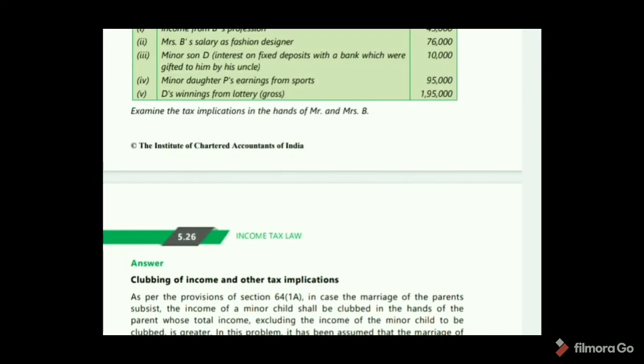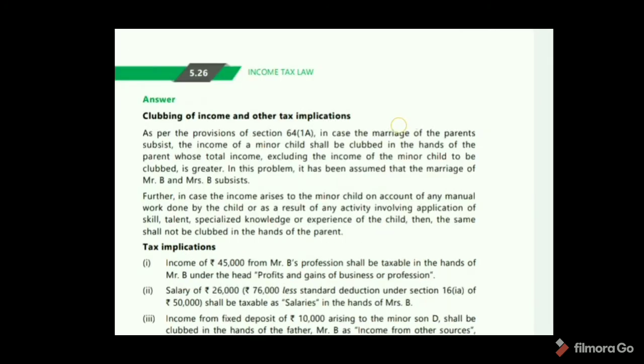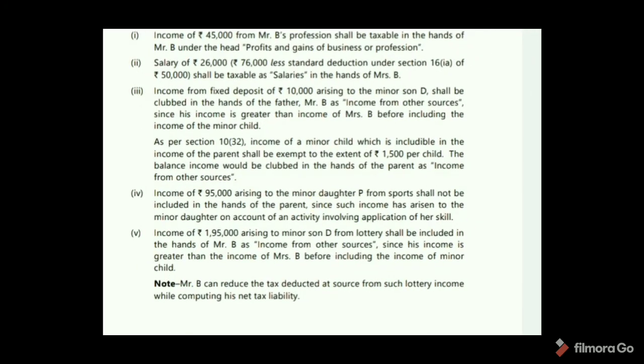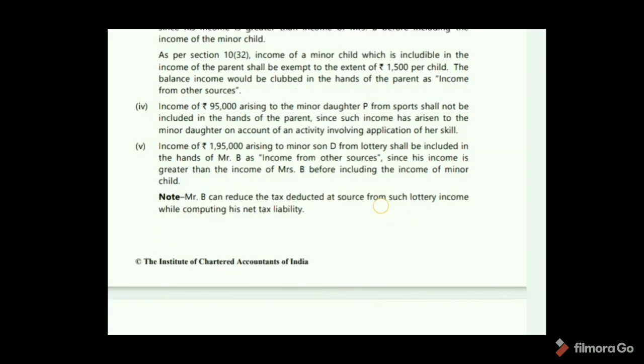And next, D's winnings from lottery, 1,95,000. Income of 1,95,000 arising to minor son D from lottery shall be included in the hands of Mr. B as income from other sources, since his income is greater than the income of Mrs. B before including the income of the minor child. Note, Mr. B can reduce the tax deducted at source from such lottery income while computing his net tax liability.